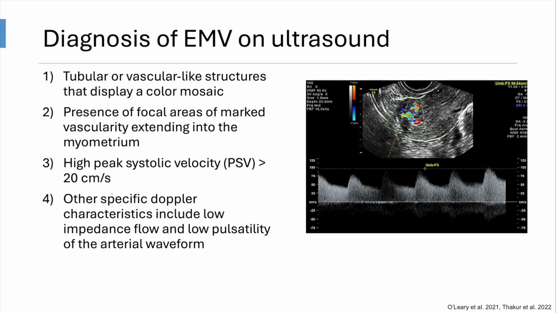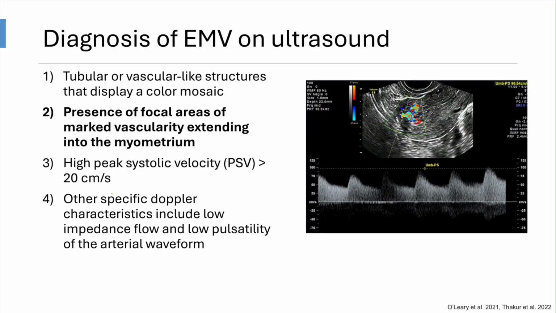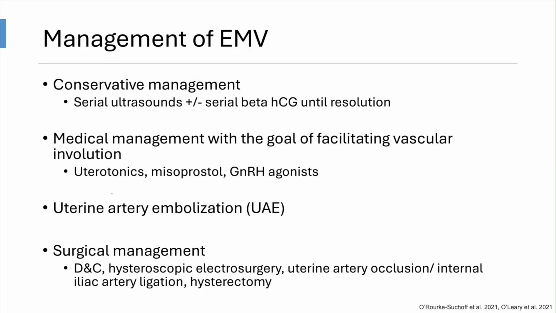Ultrasound criteria for diagnosis of EMVs include tubular or vascular-like structures that display a color mosaic, presence of focal areas of marked vascularity extending into the myometrium, high peak systolic velocity, and other specific Doppler characteristics. Of note, extension of the vascular mass into the myometrium is a key differentiating feature between a uterine EMV and retained products alone. Options for management include conservative, medical, uterine artery embolization, and surgical.